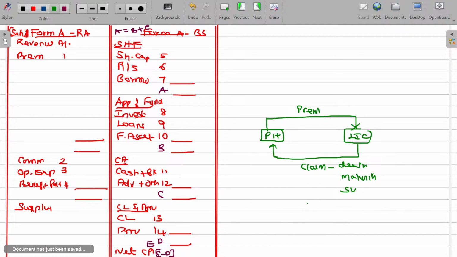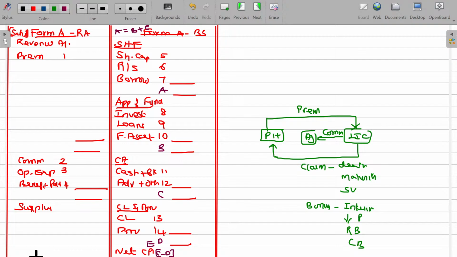Not only that, they have to offer what? Bonus. Bonus is what? Maybe interim and reduction of premium and reversionary bonus, cash bonus, all these things are offered. For receipt of one premium, these are the expenses payable. Apart from that, this is routed through agent only, no. That's why LIC makes the payment to the agent also, named as commission. Clear?